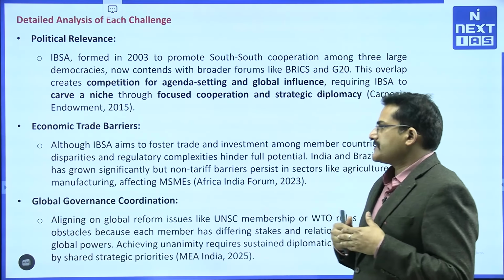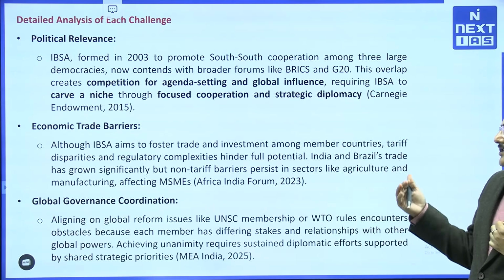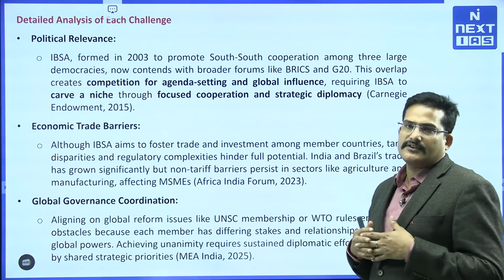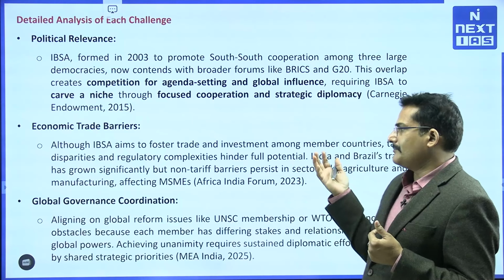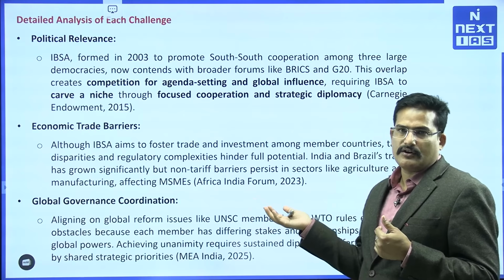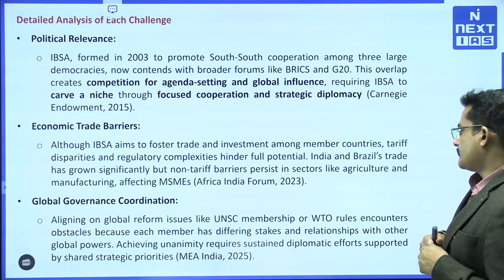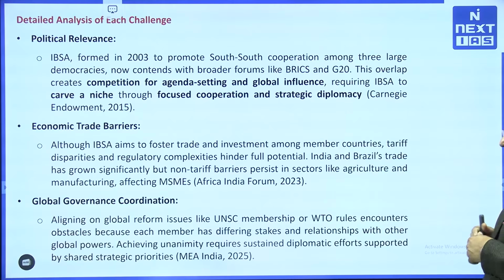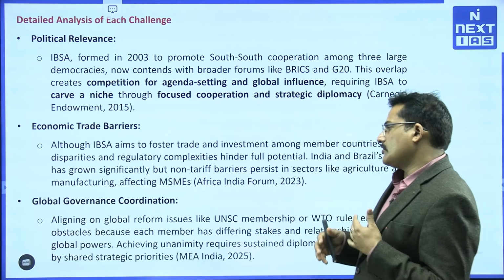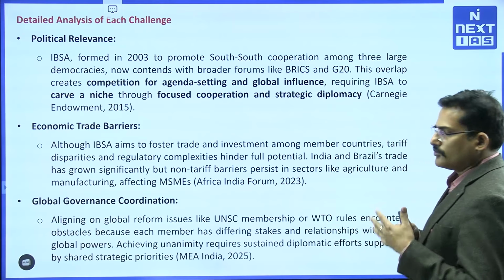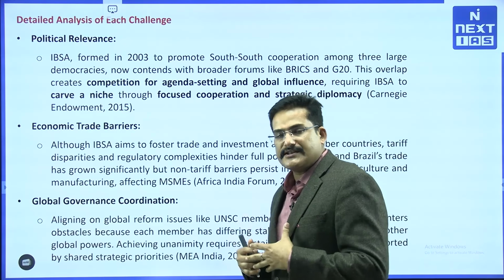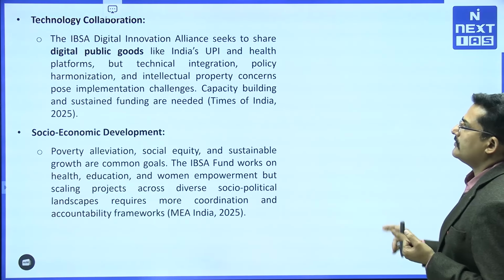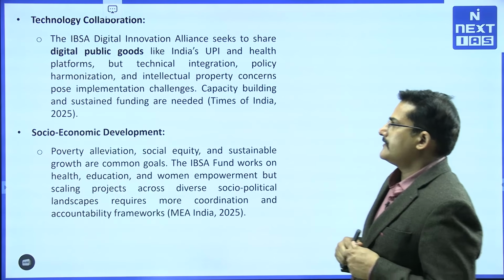Also, in terms of economic trade barriers, we need to work on comprehensive dialogues, in which we can remove non-tariff barriers, at least as the starting point. Later on we can improve the other situations as well. Also, we need to coordinate on global governance forums. For example, in terms of United Nations Security Council reforms or WTO negotiations, we need to work as a team and not work in silos.